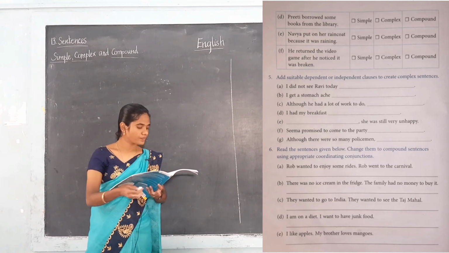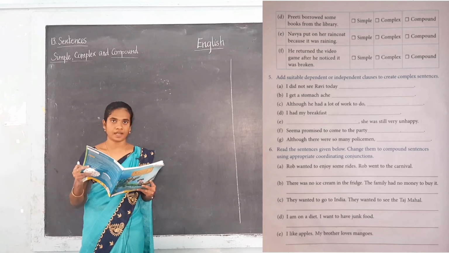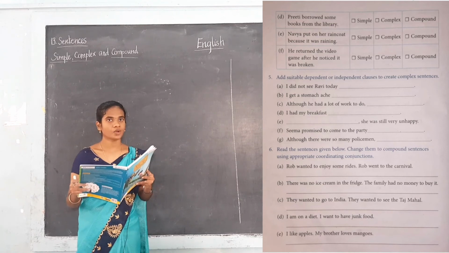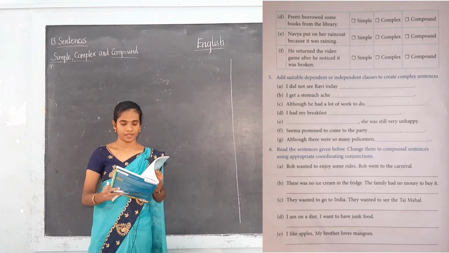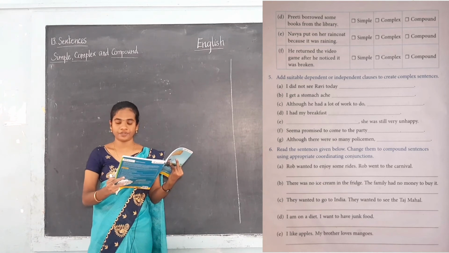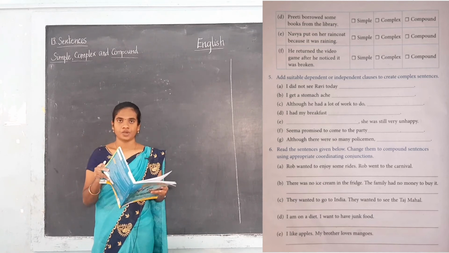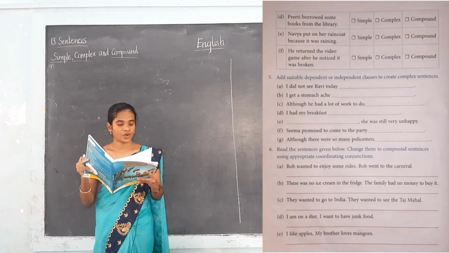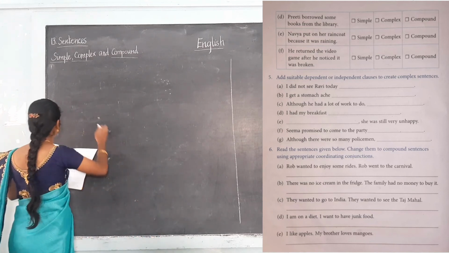Okay, let's do that. Rob wanted to enjoy some rides. Rob went to the carnival. These are the two independent clauses. Now how can we join them? By using a coordinating conjunction. Coordinating conjunctions are the FANBOYS. Remember the FANBOYS: F for, A for and, N for nor, B for but, O for or, Y for yet, S for so. These are the coordinating conjunctions. So how can we join these two clauses? Rob wanted to enjoy some rides, so he went to the carnival. This is the right answer.